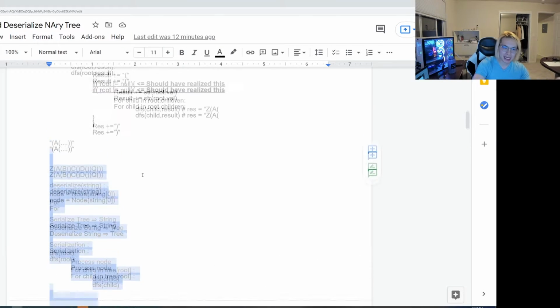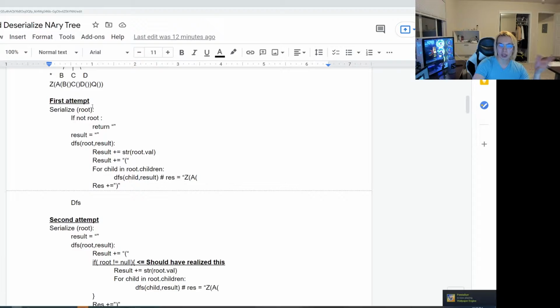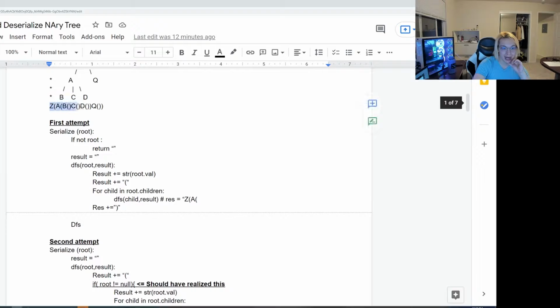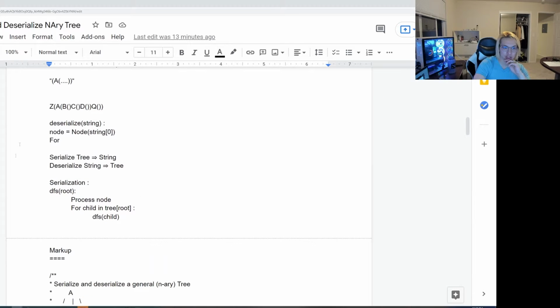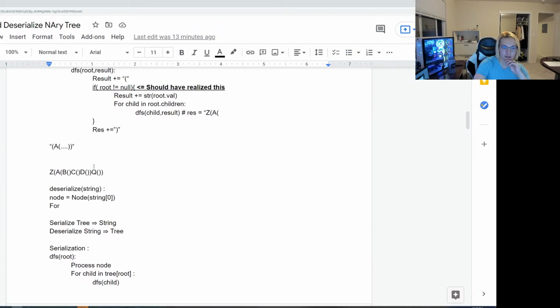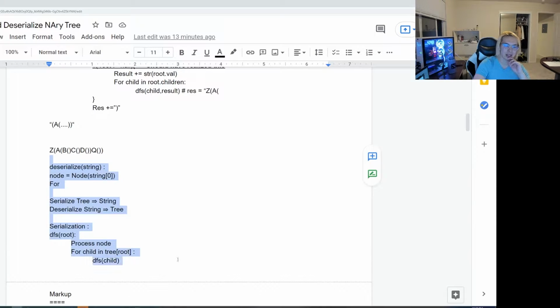If this was me and I said, hey, I got through the serialize function, but I wasn't able to get to the deserialize, then my first thing would have been to try and solve this bit by bit. If I understand that I am introducing the node first and then the children afterwards, then all I need to do is reverse that process altogether, and just see what happens if I take it piece by piece. So this is concerning. This is already telling me that I am looking for some kind of weird YOLO, something that is going to come to me. So I think the lesson here is really to remember to take things piece by piece.